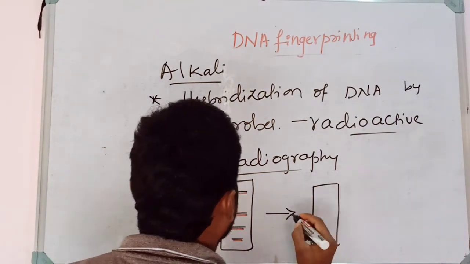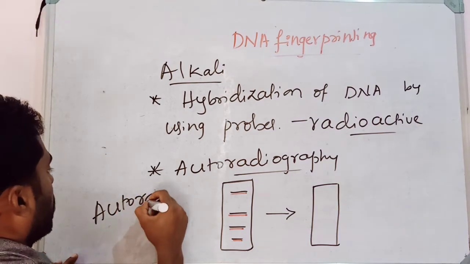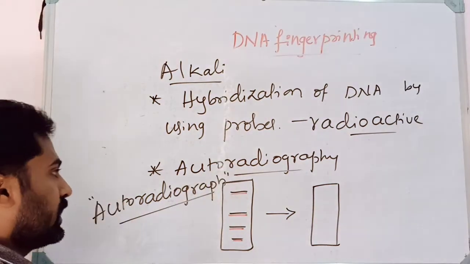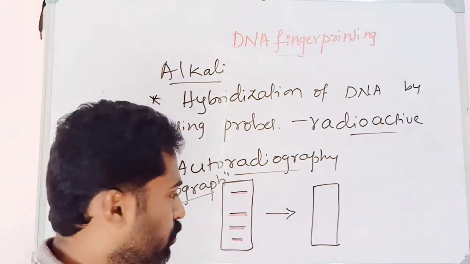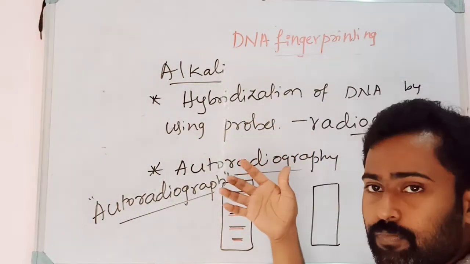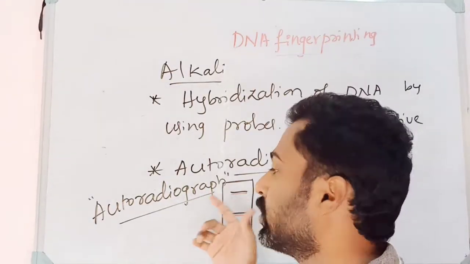And that is what is called an autoradiograph. What is autoradiography? It is nothing but the technique of getting an image by exposing the nitrocellulose sheet to X-rays. So then we get an image. That is what is called an autoradiograph.